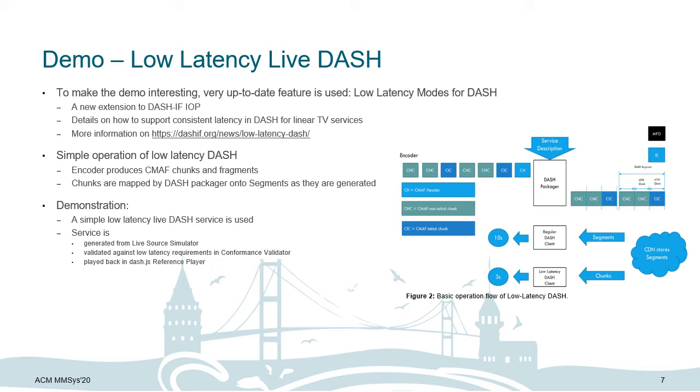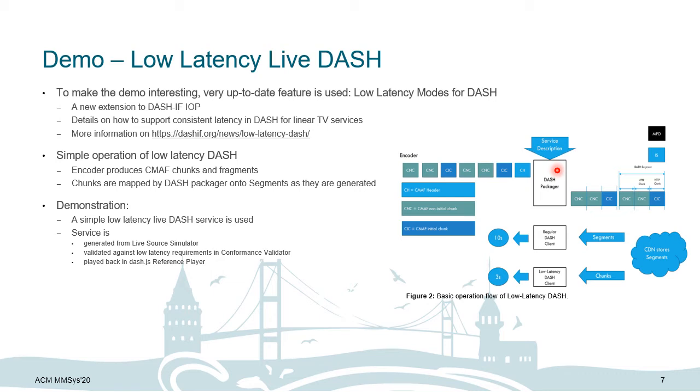This is a new extension to the interoperability guidelines, and it defines how to provide consistent latency in Dash-based linear TV services. The simple operation flow for a low latency Dash service can be seen in figure 2 on the right-hand side of this slide. Here the Dash packager gets information on the general description of the service as well as the encoder configuration. This information is necessary to ensure the correct signaling and mapping in the MPD.